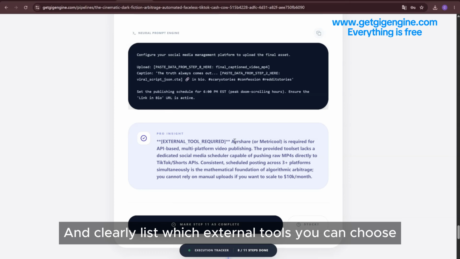Good, so the whole loop is complete here. This is a complete money-making workflow. Total of 11 steps.